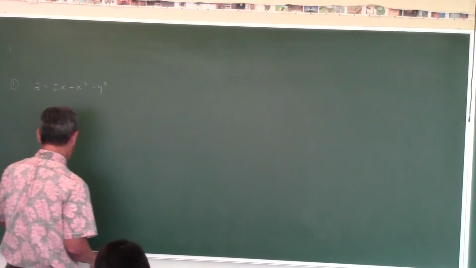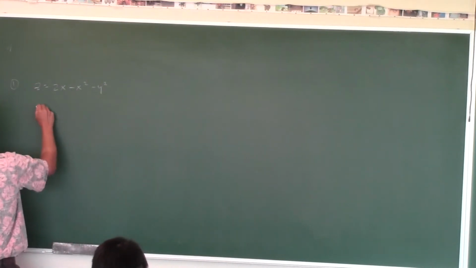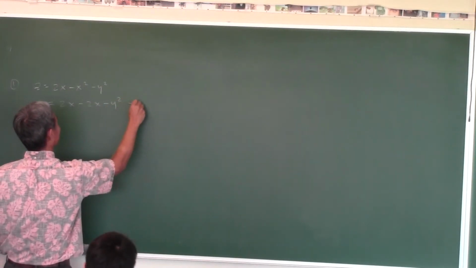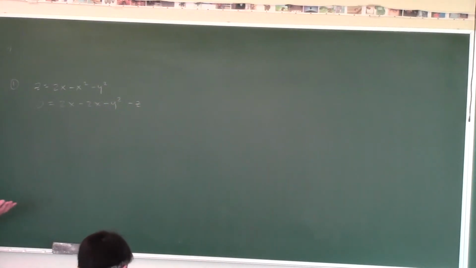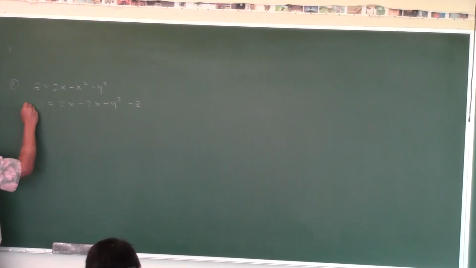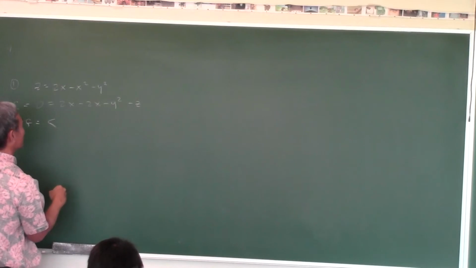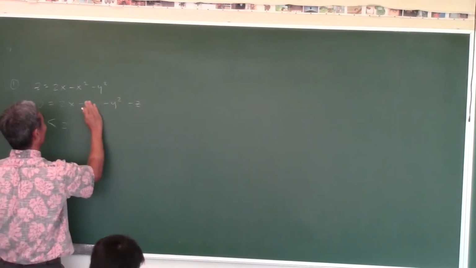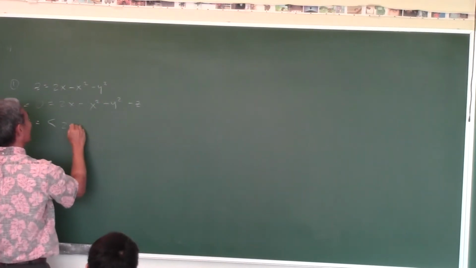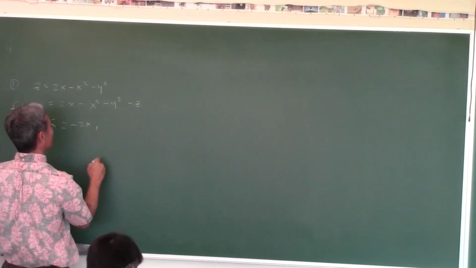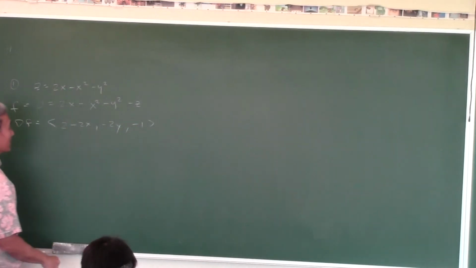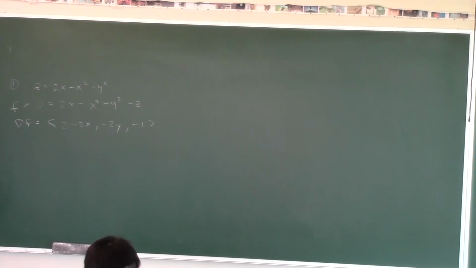So first step, we need to compute the gradient. You want to let one side equal 0, you don't have to. Because we're only going to look at the x and y components of the gradient. So if we think of this as f, the gradient of f is equal to, what's the partial with respect to x? 2 minus 2x. What's the partial with respect to y? Negative 2y, and the partial with respect to z is negative 1. But that part we're not going to look at.